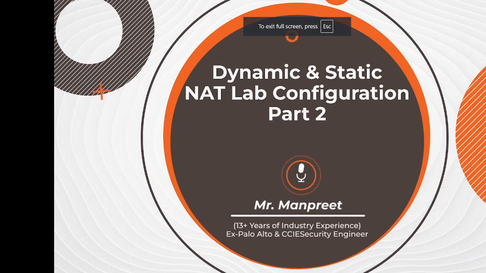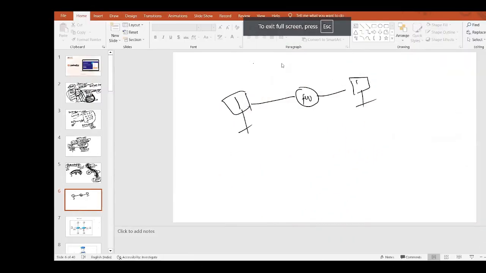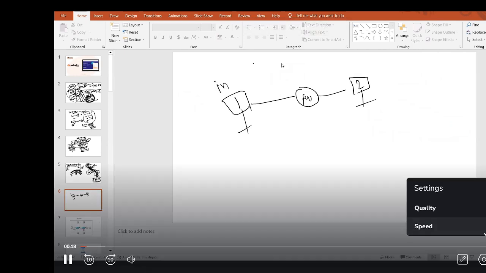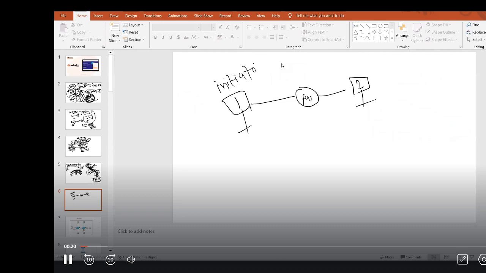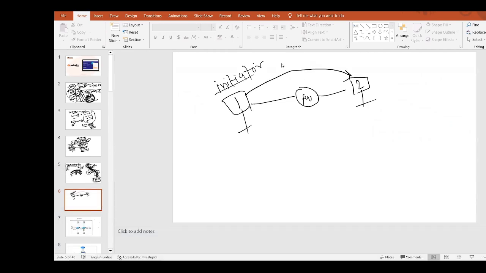Let me explain the unidirectional first again, then I will explain the bidirectional. This is PC1, this is PC2. PC1 is the only initiator, so he is the only one who can initiate traffic. PC2 can only reply. PC1 can send a SYN packet, initiating a packet.